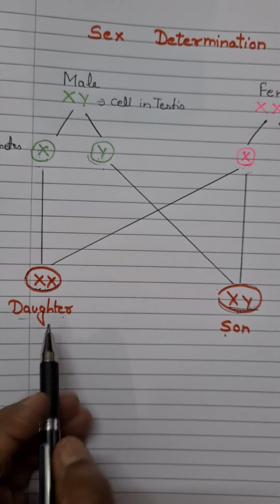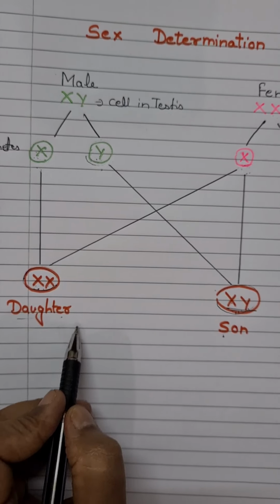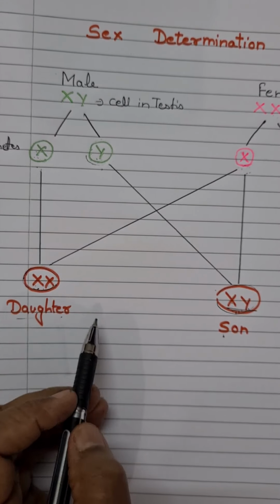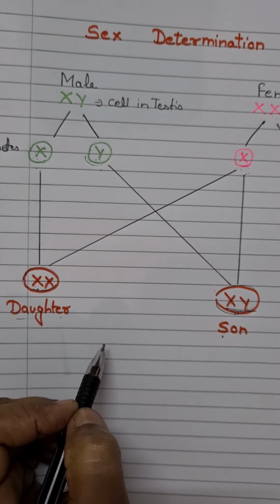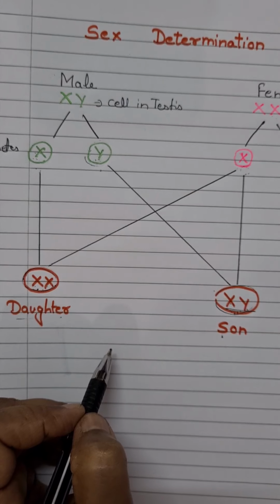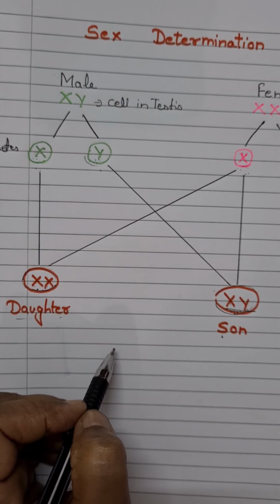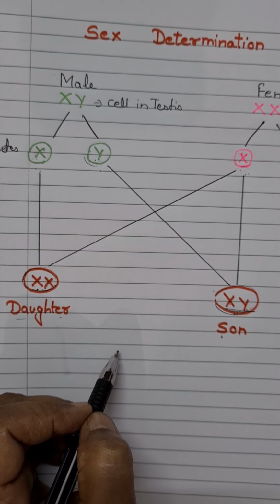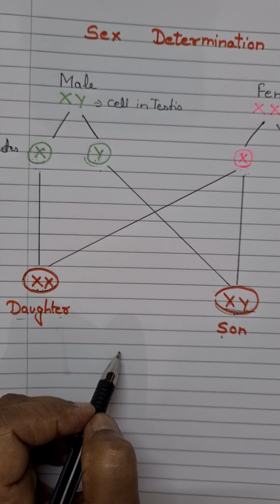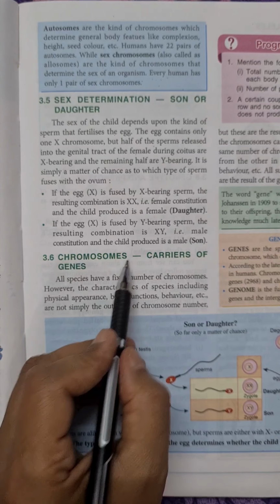So the sex of a child depends upon the matter of chance which sperm fertilizes the ovum. All ovum have the same sex chromosome, X, but 50% of sperms have X and 50% have Y.